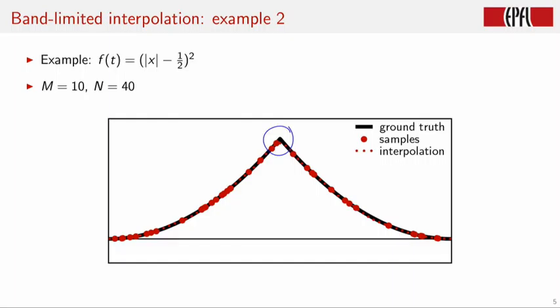That is quite fast. The non-band-limitedness of the function can be somewhat compensated by picking a larger order for our model and having more samples. We choose here the model order M to be equal to 10 and take N equal to 20 samples, picked again at random. We can observe that our interpolation is still very close to the true function. The approximation is, however, not so tight around the sharp angle at t equal to 0.